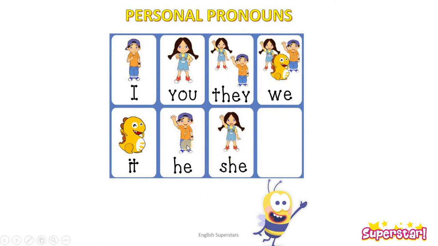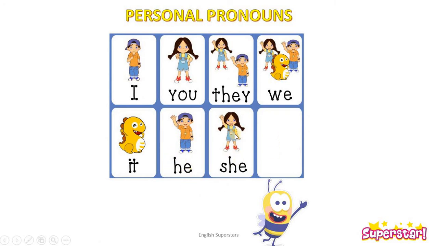Now see, he is used for a boy. For example, you want to say Ali is a nice boy. He is 6 years old. So you will not say again and again, Ali is a nice boy, Ali is 6 years old. You will say, he is 6 years old.